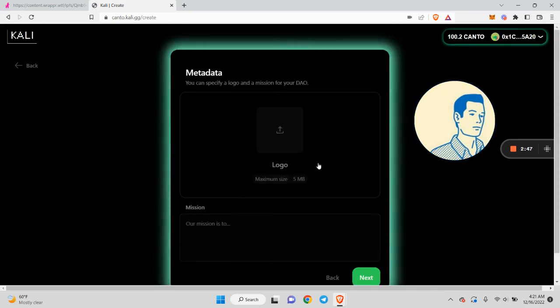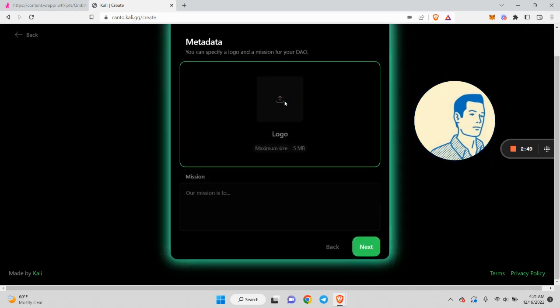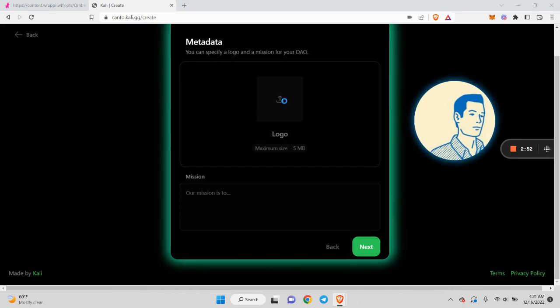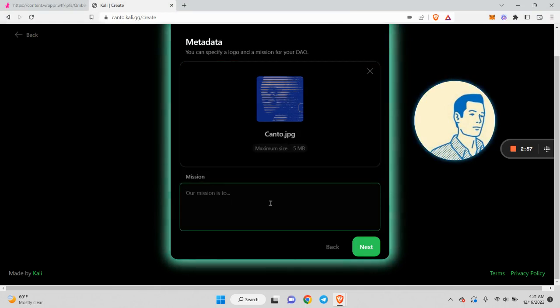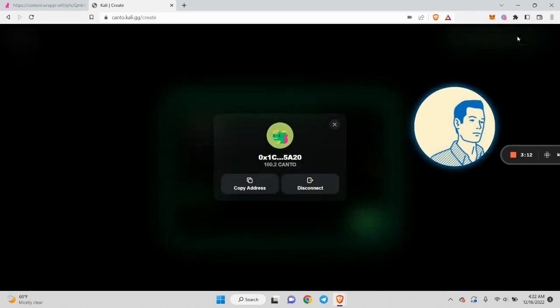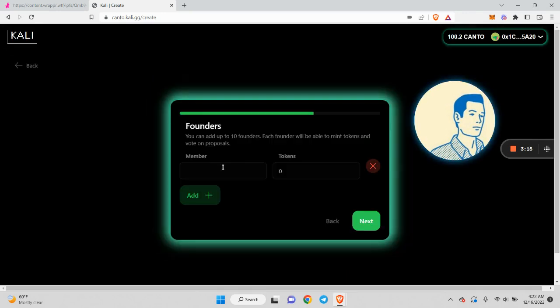We give users the benefit of having their own brand and metadata that's stored on chain. Let's add a logo. Let's add the Canto logo, and then let's have a mission, which will be added to our legal docs as well. Our mission is to bring public infra to the scene. I just made that up on the spot. That's not actually a good mission, but let's just see where this goes. Let's add a founder. Our app allows you to add up to 10 founders. The smart contract will allow you to add more than that. Let's give myself 100 tokens. Let's just start with one for simplicity.